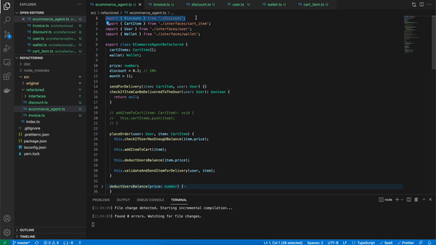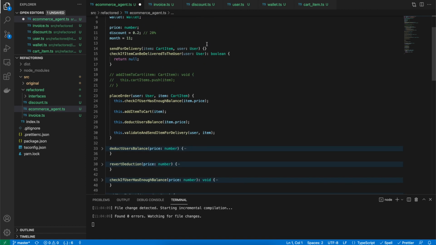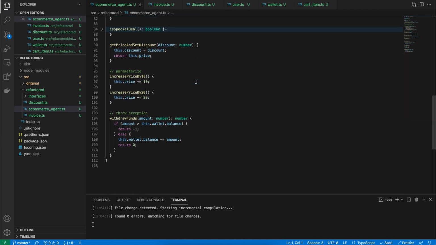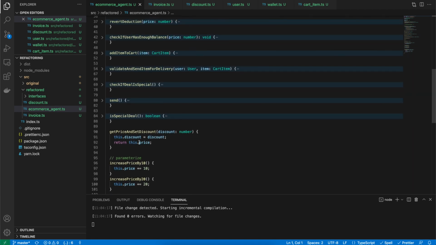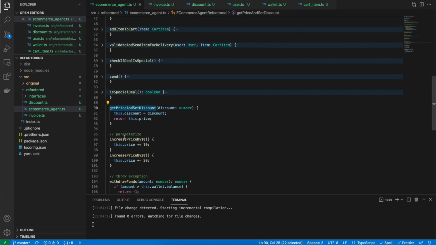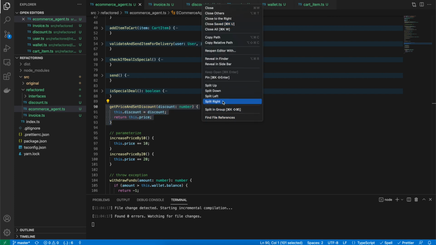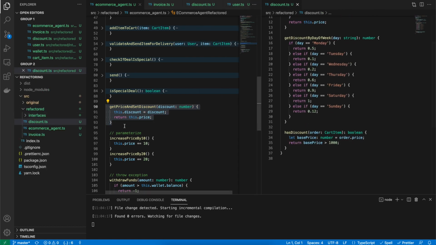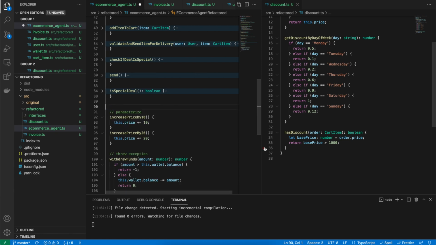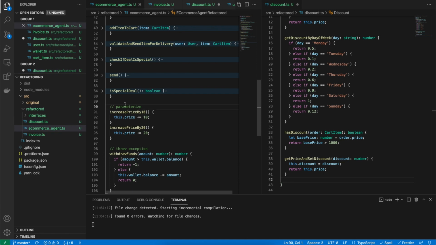All right, so the discount is not required. Perfect. Get price and get and set discount, I think this can also be moved out into the discount class. It also has a discount in the function. Pretty simple, yeah. There you go. All right.